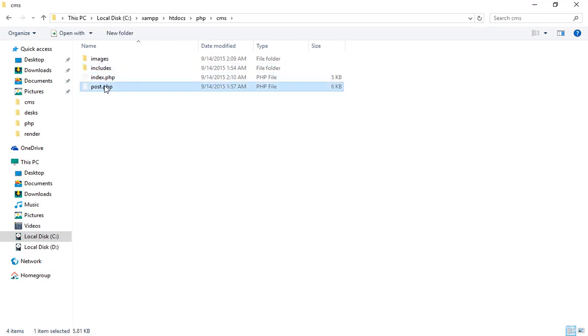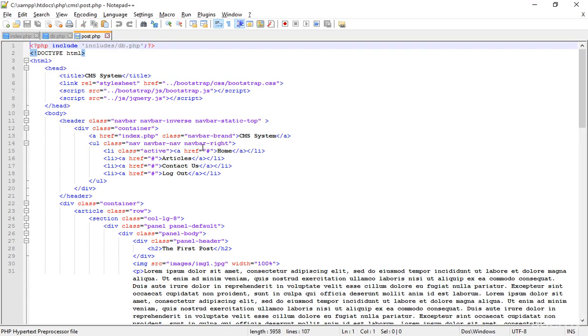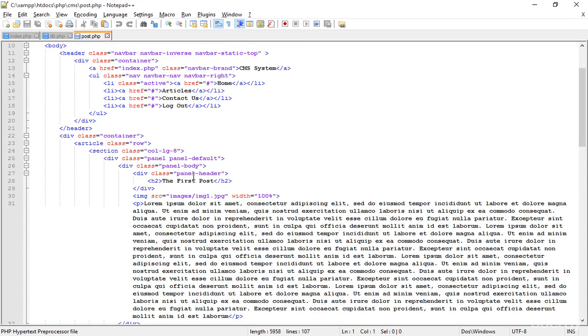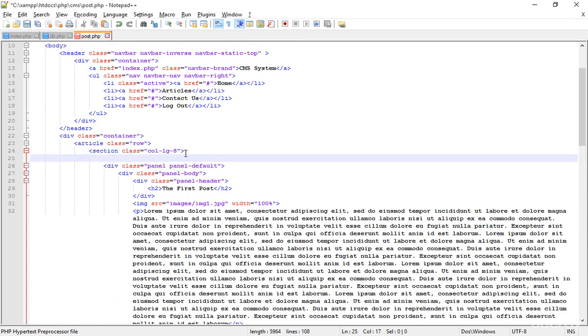Here is the CMS. I'm opening the post.php. I got the post.php page. So now here I have to do the same things.